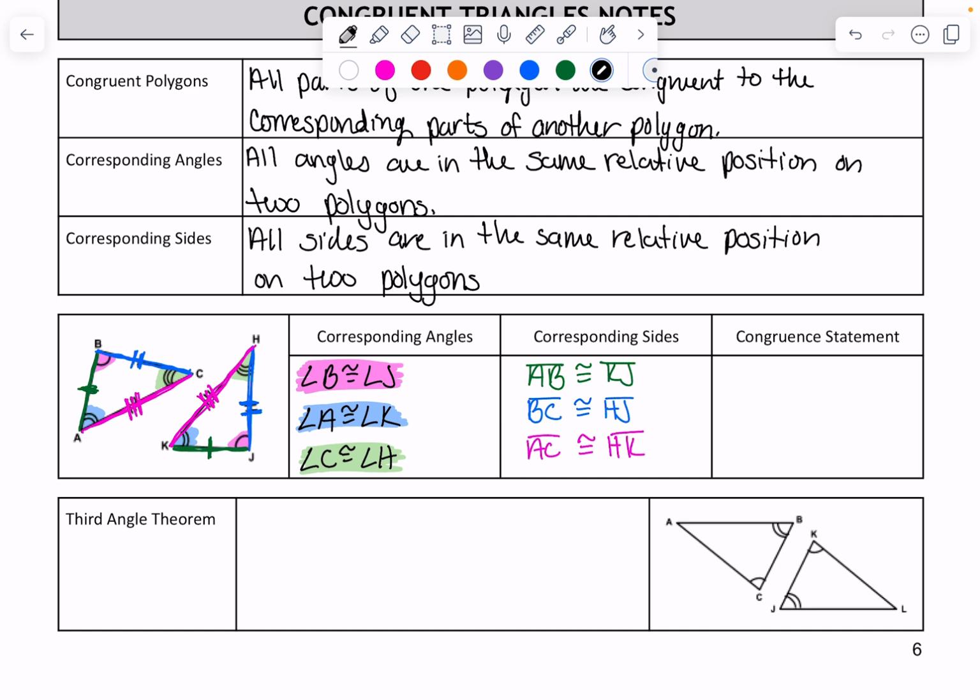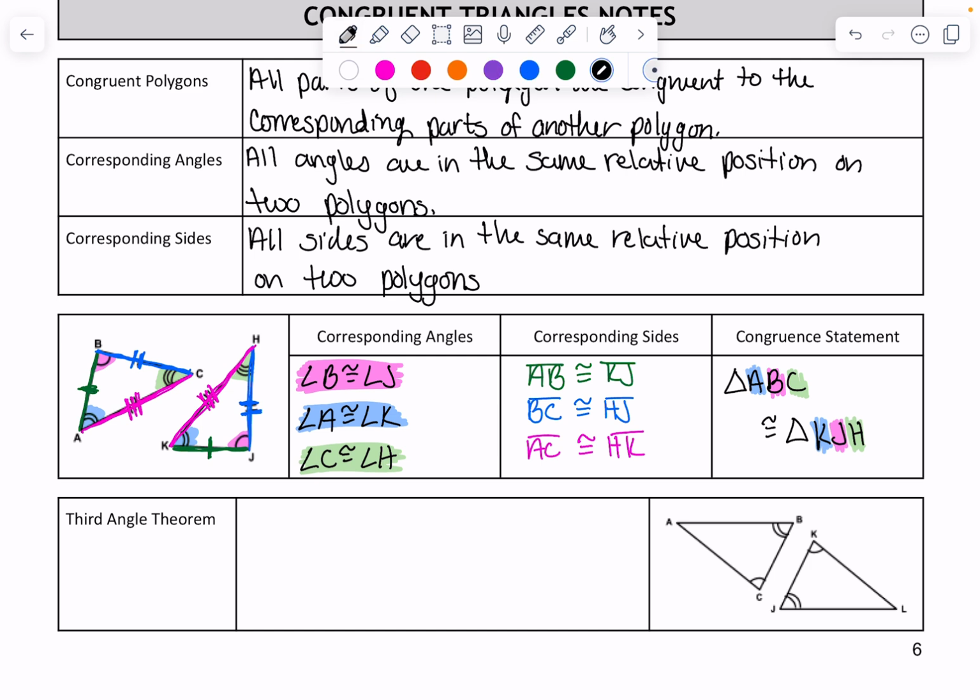It doesn't matter how you name the first one. I'm going to name it ABC because it's just alphabetical order. How you name the second one depends on the first one. A is my blue angle, B is my pink angle, and C is my green angle. So whenever I name the second one, it has to go blue, pink, green as well. So that would be K, J, H. They have to be in the same order with their congruent pieces.